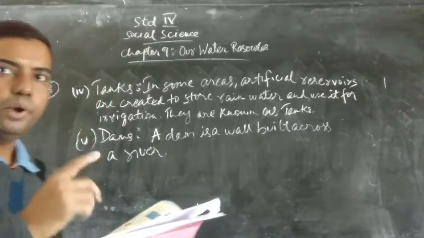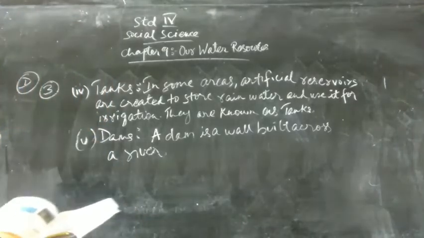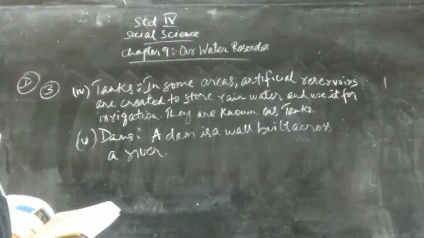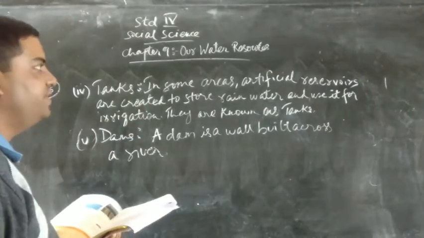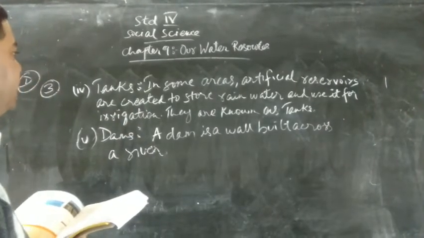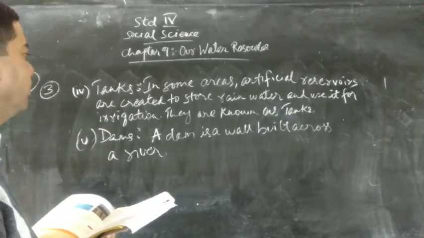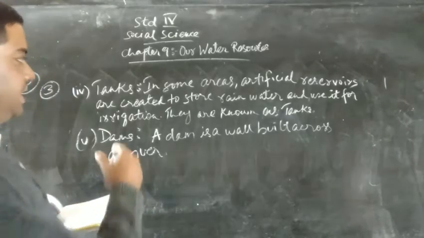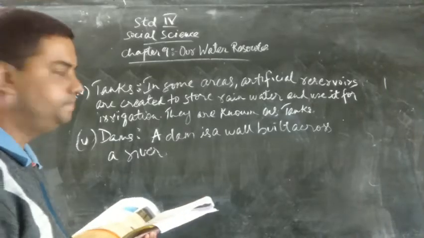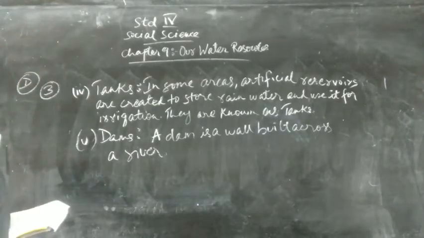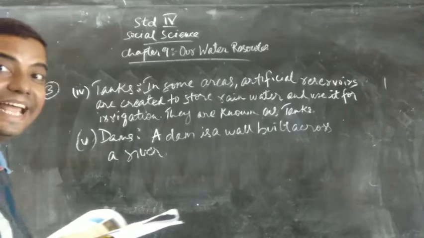Now we will see point number 4. Point number 4 is tanks. In some areas, artificial reservoirs are created to store rainwater and use it for irrigation. They are known as tanks. And the fifth and the last point for question number 3 is dams.